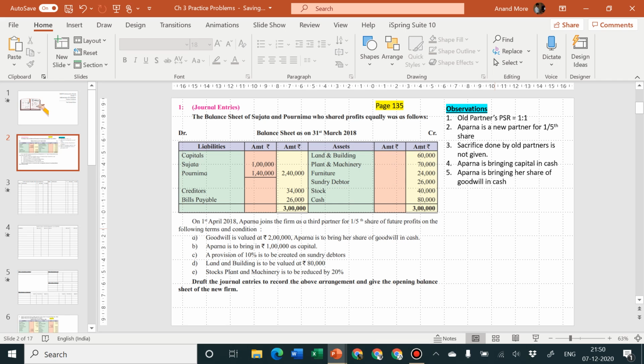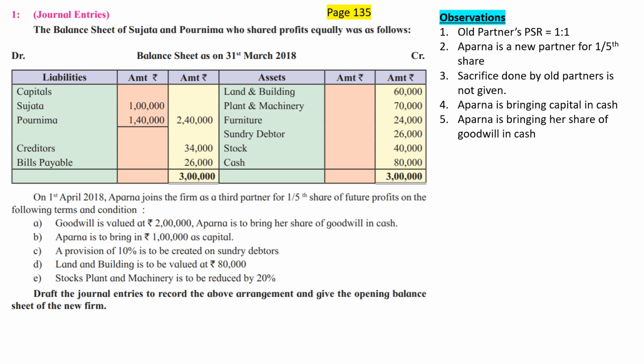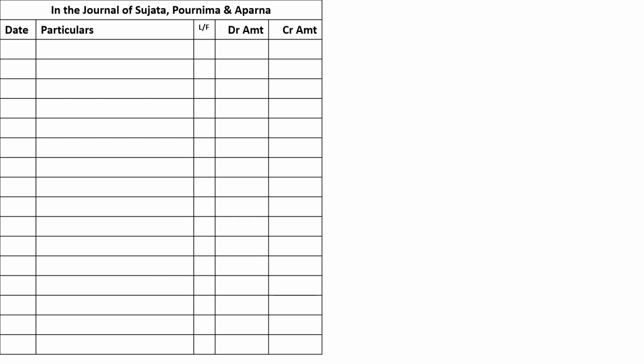This is only for you to understand how my mind works, so that it will be easy for you to develop your steps in your mind also. So now what is to be done? I'll go for drawing the journal. That's what they have asked. So the first part of the solution is journal.